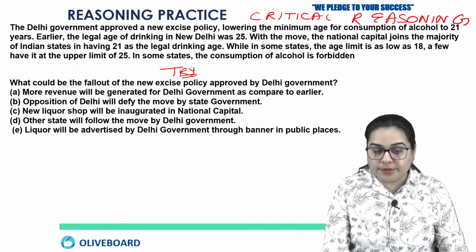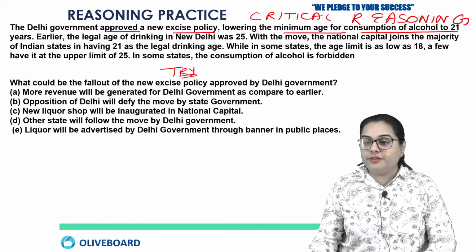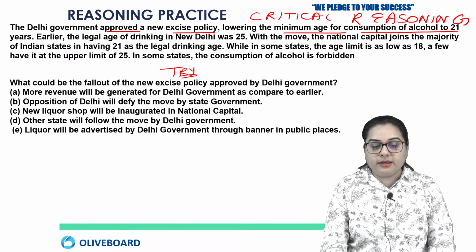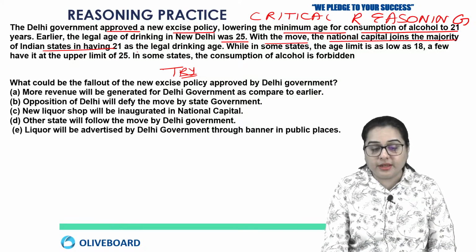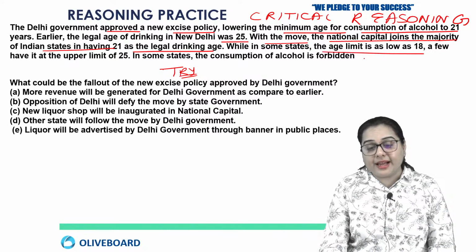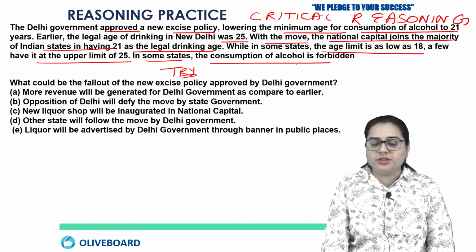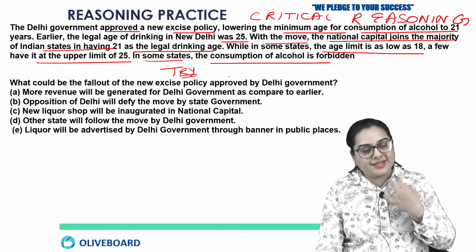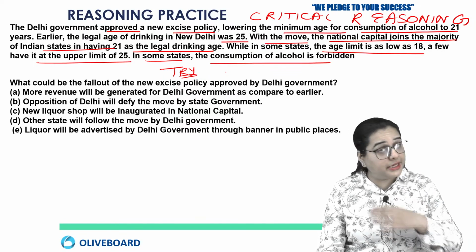So Delhi government approved a new excise policy lowering the minimum age for consumption of alcohol to 21 years. Earlier the legal age of drinking in New Delhi was 25. Okay, with this move, the national capital joins the majority of Indian states in having 21 as the legal drinking age. While in some states the age limit is as low as 18. A few have it at the upper limit of 25. In some states the consumption of alcohol is forbidden. So state-wise it is varying, like age of consuming the alcohol, and also in some states it is completely forbidden.